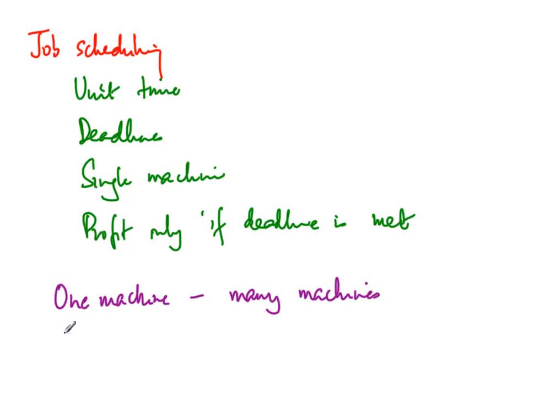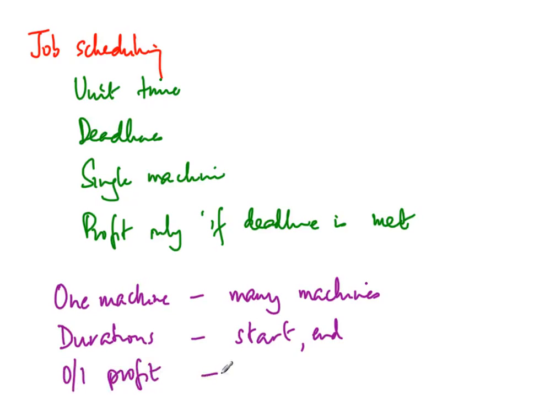We can have durations. So you can have start times and end times. So this was a variation that we saw right at the beginning, where we had many machines, but each job had an interval within which it must take place. The other thing is that we could have this kind of 0-1 profit, that is either you get the profit or you don't, or you could have a penalty for delays.